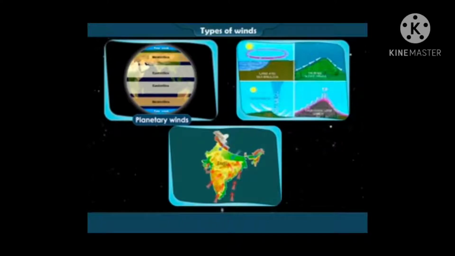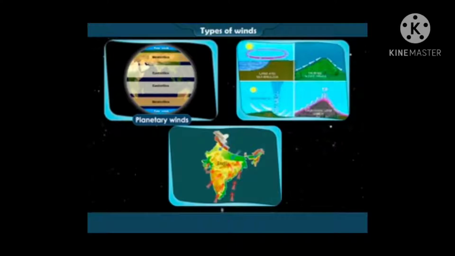We also saw in the last part that planetary winds are so called because they occupy an extensive area on the earth. These winds blow all around the year.